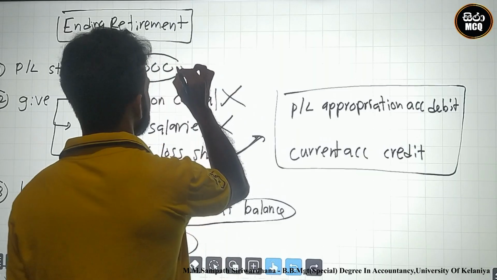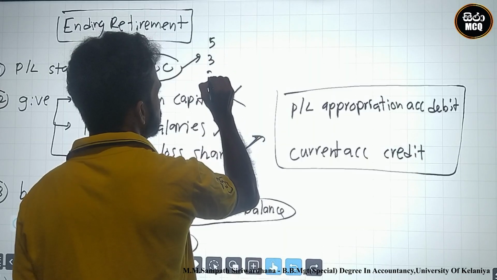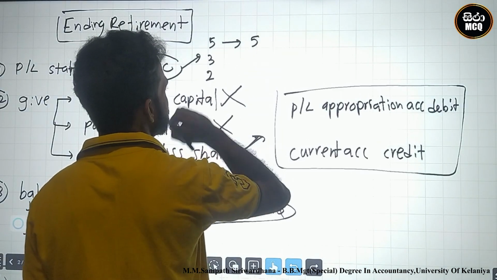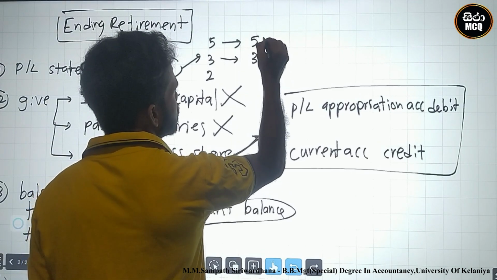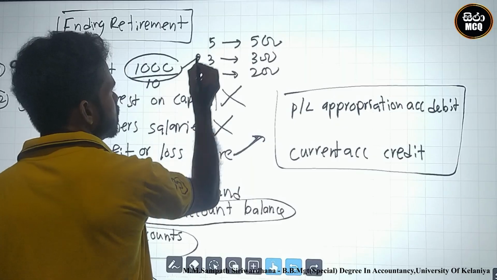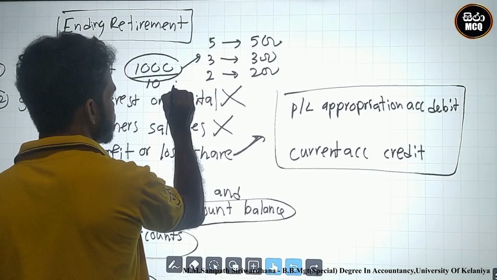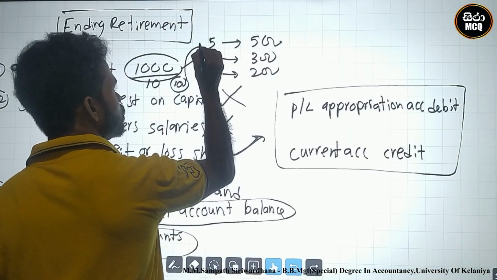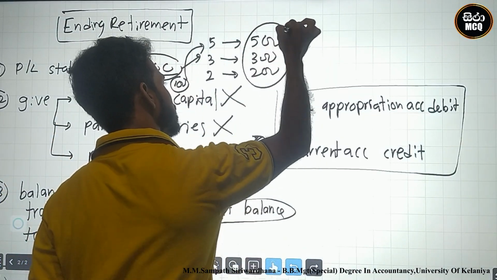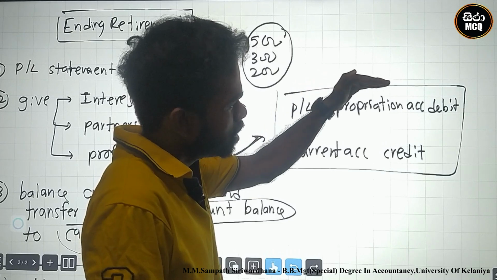Therefore, I distribute this 5 to 3 to 2. These are the shares: 500, 300 and 200. You must divide by 10. Why? 5, 3, 2 gives a total of 10, so you must divide by 10. The answer is 100, and 5 hundreds is 500. These 500, 300 and 200 are the profit shares. You must identify this as profit or loss appropriation account debit.